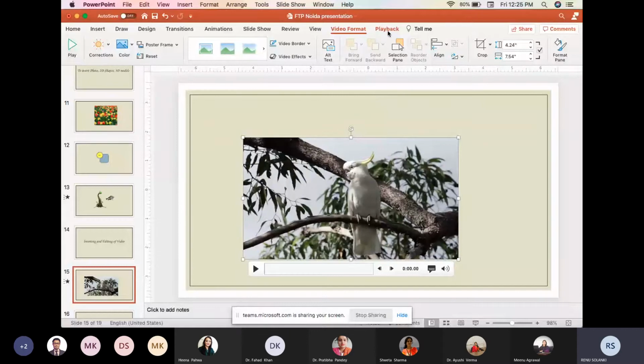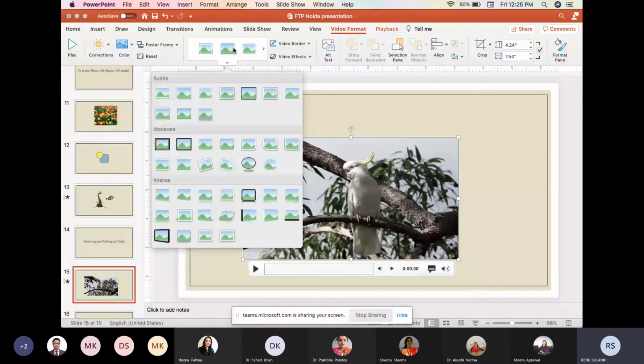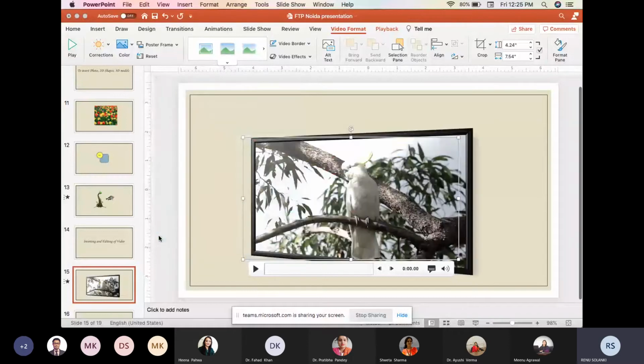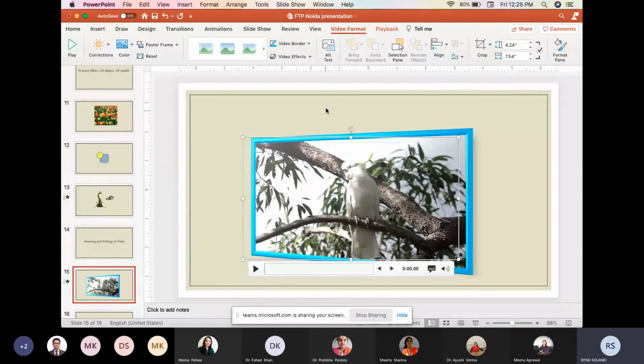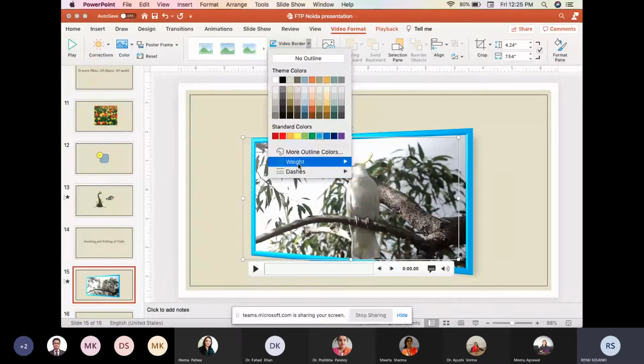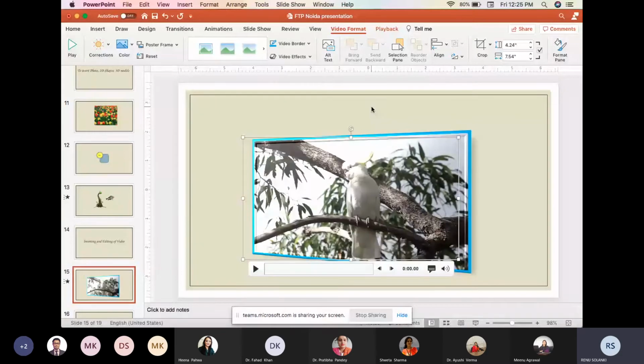If we click on the video, two options will come. One is Video Format and another one is Playback. In Video Format we can apply different types of features like subtle, moderate and intense. That is how this window will appear. For example, if you want to show this one, it is giving some 3D effect to it. We can add a border also, and if I choose this border, I can increase or decrease the width of the border like this, and I can do so many things with the video.